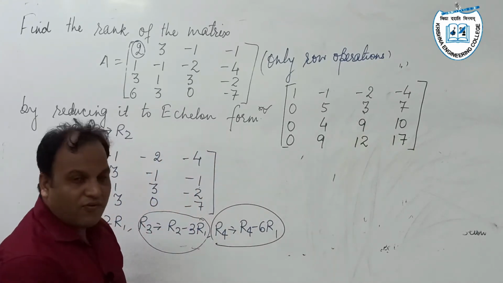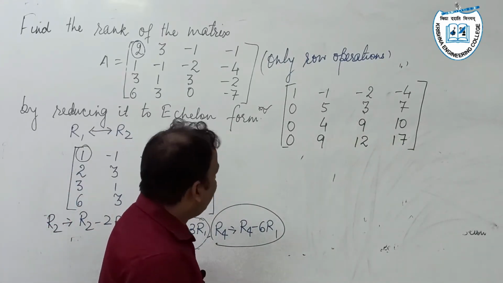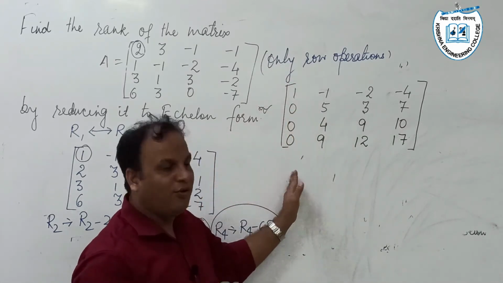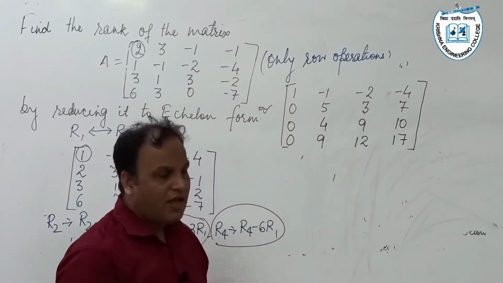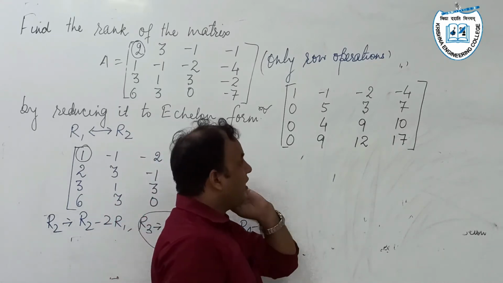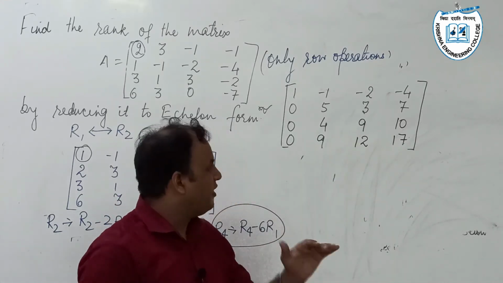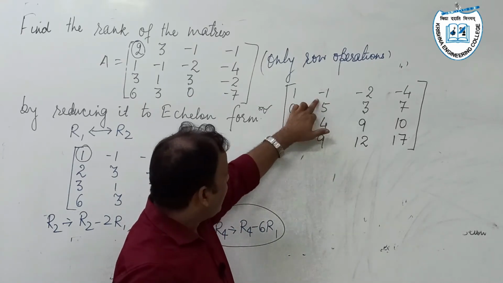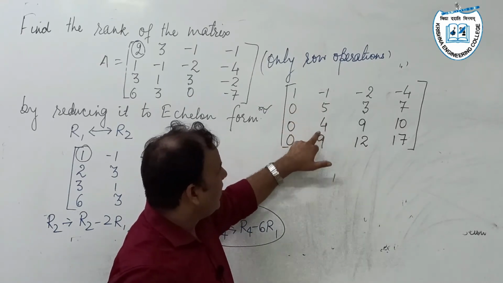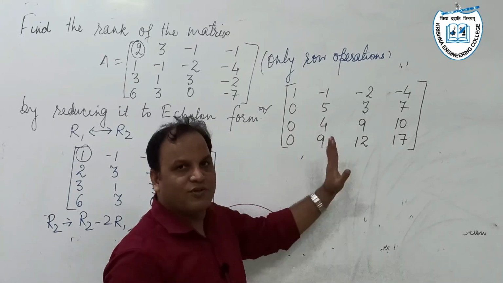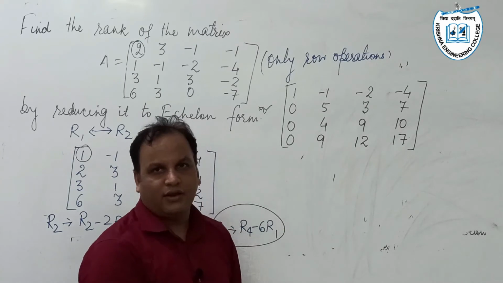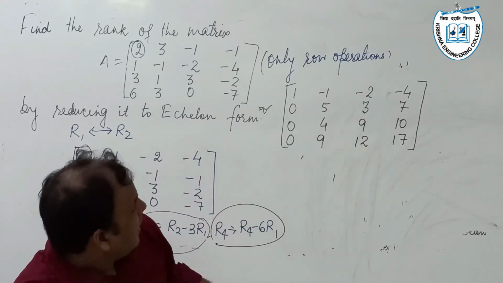Our first work of converting all the elements below this pivot element to 0 has been done. Up next, this process is repeated, considering this as our leading element. The same process will be followed. These two elements must be equal to 0, and this process keeps on going until we reduce the matrix into echelon form.